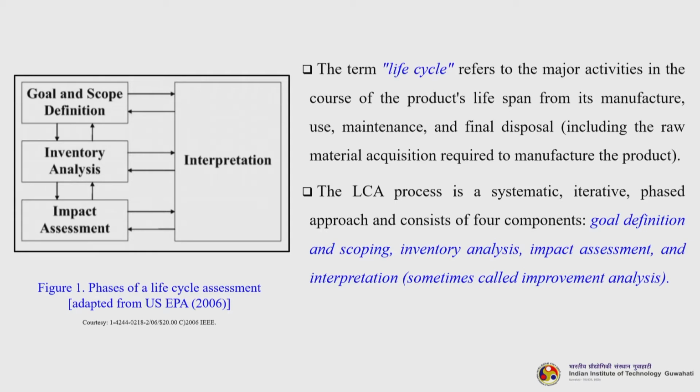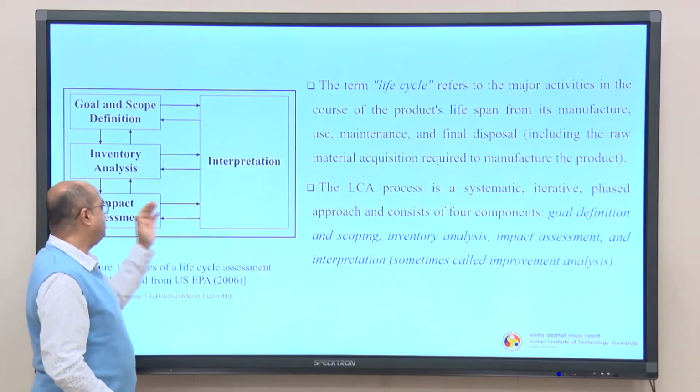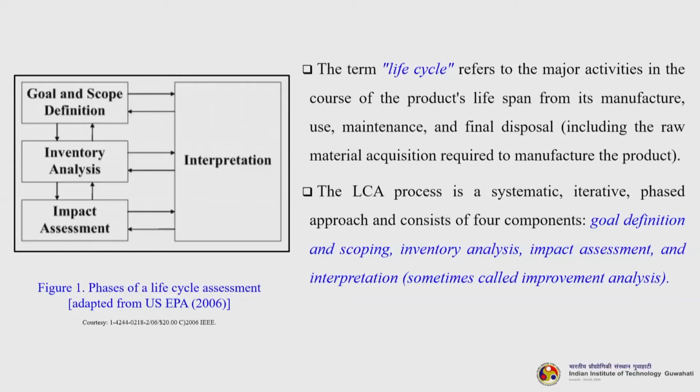So, that means once the goal and scope definition can be interpreted, that same can be used by inventory analysis, and once that data can be interpreted, that same can be used to do the impact assessment. That means all these basic parameters are interdependent on each other. The term life cycle refers to the major activities in the course of a product's lifespan from its manufacture, use, maintenance and final disposal. And that, as I told you earlier, includes the raw material acquisition required to manufacture the product.